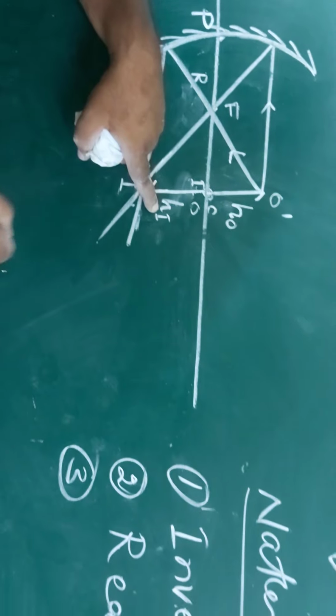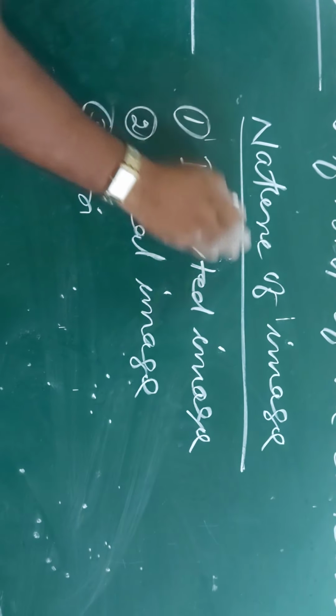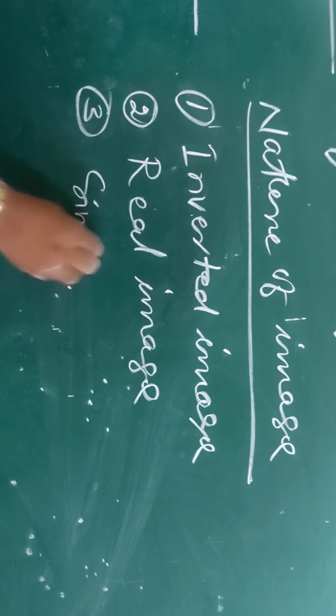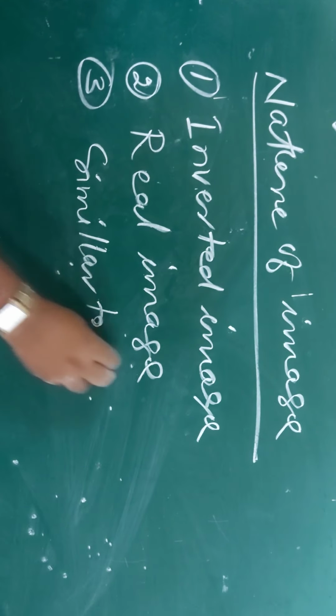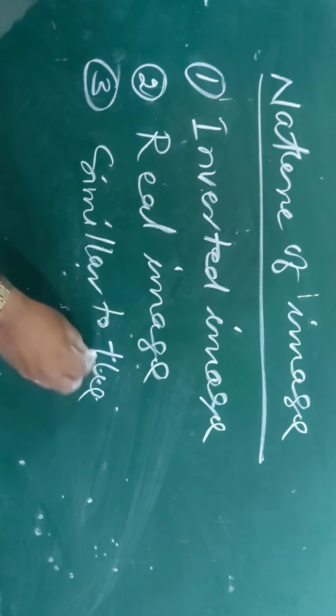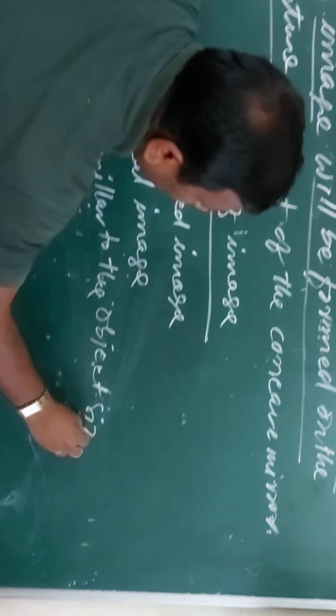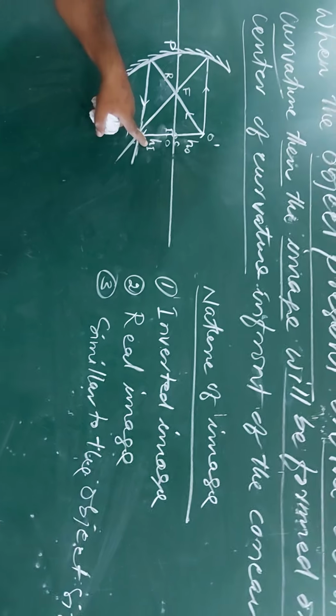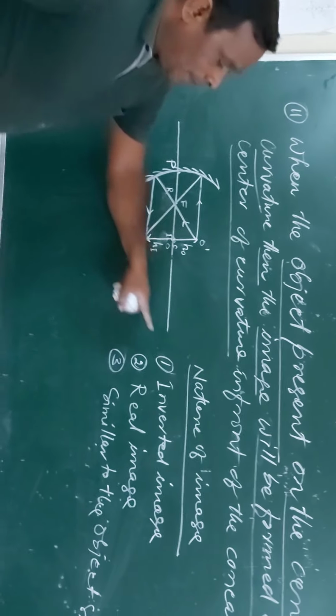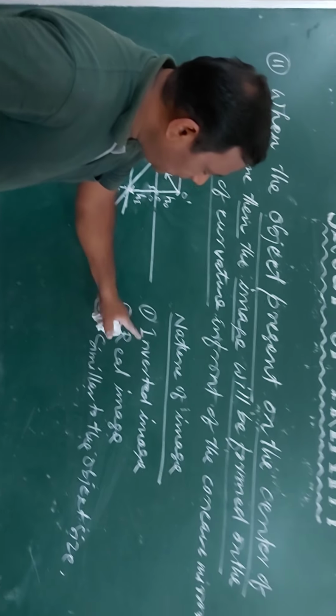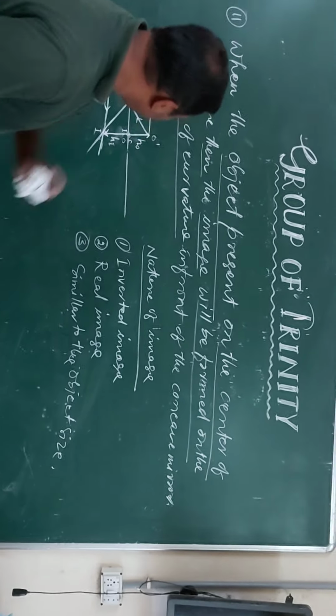Therefore it is called the same size. What is the nature of the image? Similar to the object size. So the nature of the image is inverted, real, and the same size.